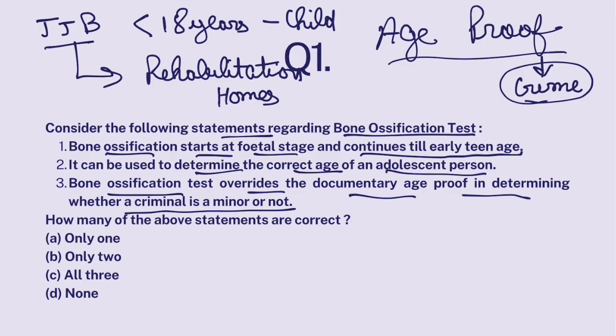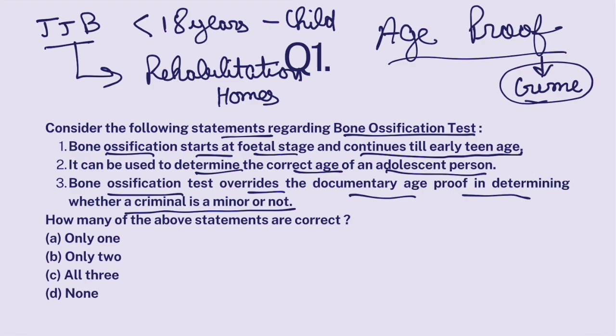Again, this is done so as to prevent exploitation of children because we feel that before the age of 18, a child's mind is not that developed. He can be easily influenced by other adults surrounding him. So he can be brainwashed to commit a crime. So that is why he shouldn't be punished. He or she, I'm sorry, shouldn't be punished for the crimes that are committed by adults.